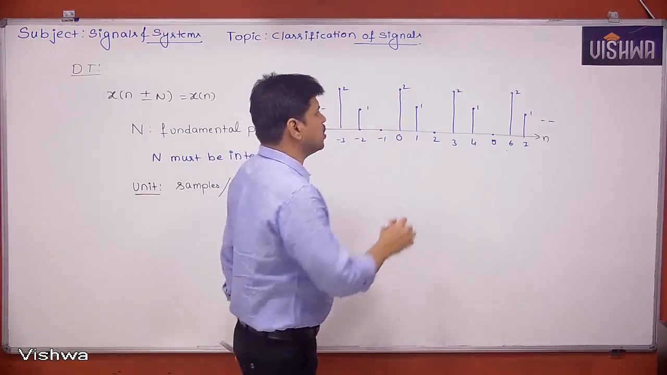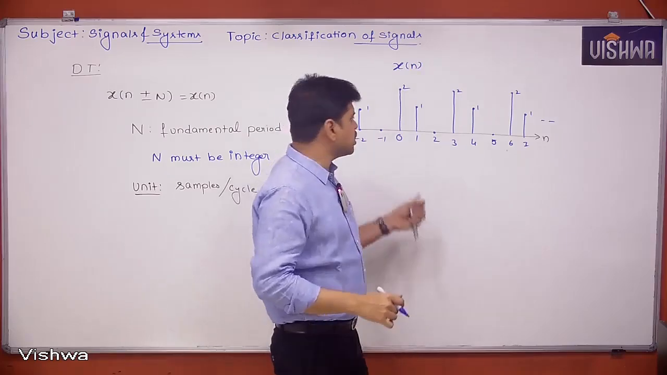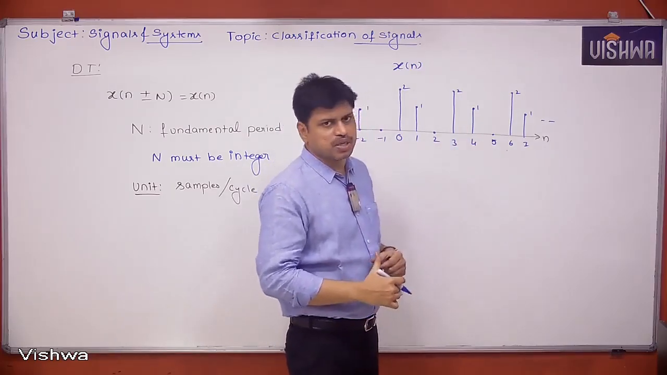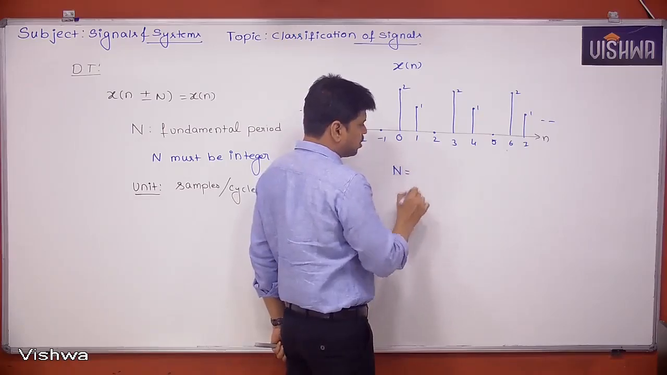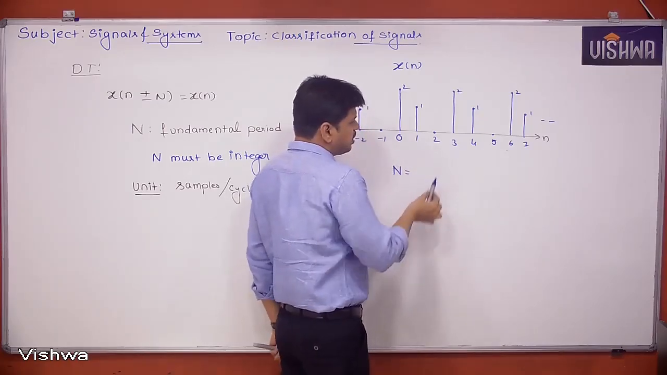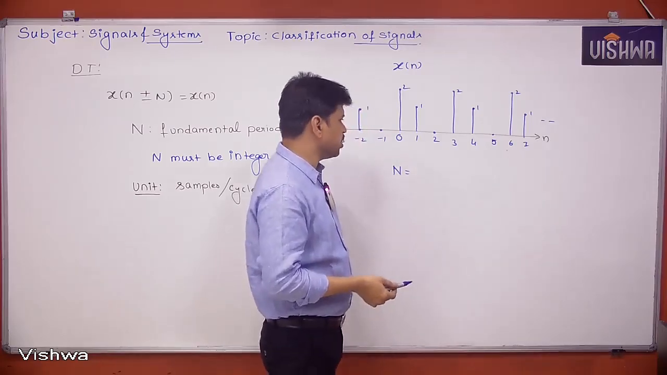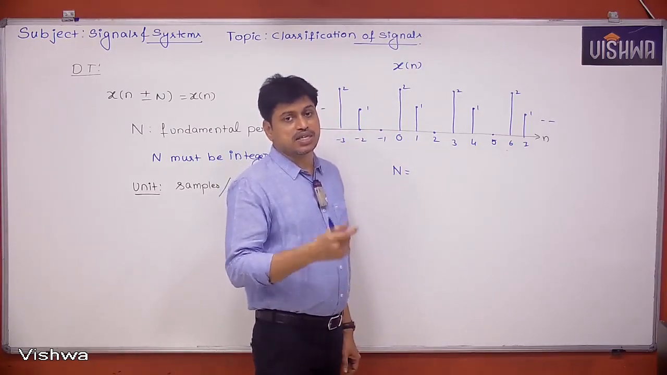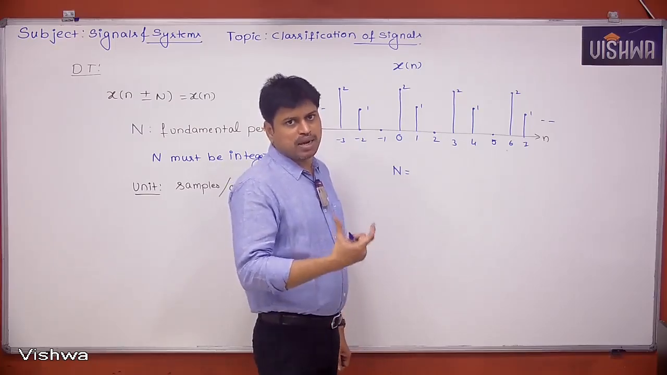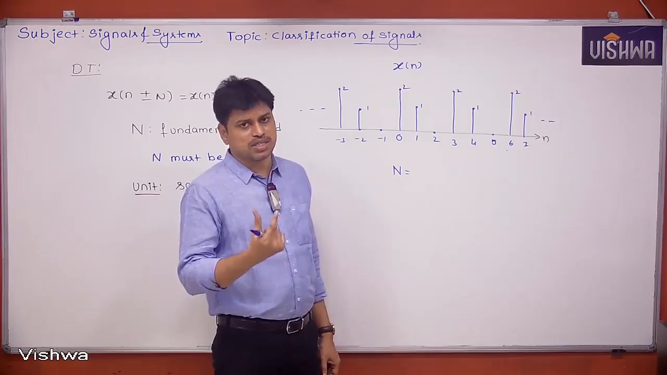Let's call it x of n, and it is a periodic signal because there is a repetition. Now, if somebody asks what is the period of the signal, don't say it like 3 minus 0. That is not the way to calculate the period of a signal. The length in a discrete time signal is always the number of samples.